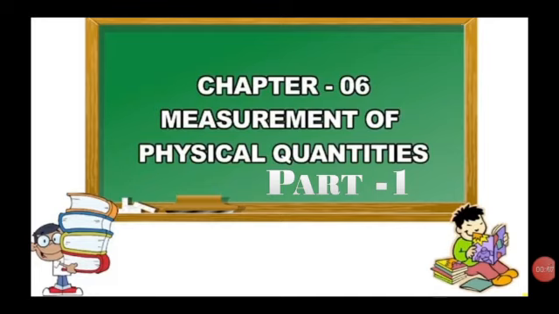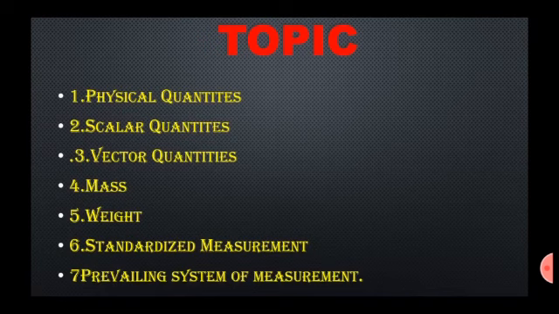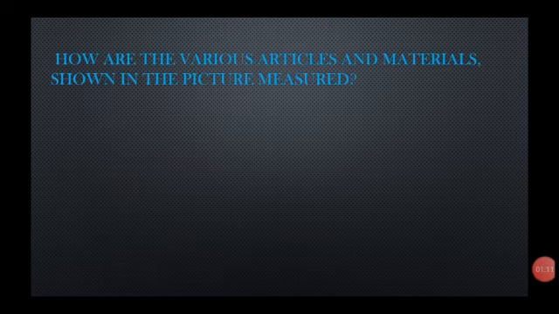What are physical quantities? Now take an example, the length of a stick. So the length is the physical quantity. Volume of water, here volume is a physical quantity. So we are going to learn topics: physical quantities, scalar quantities, vector quantities, mass, weight, standardized measurement and prevailing system of measurement.